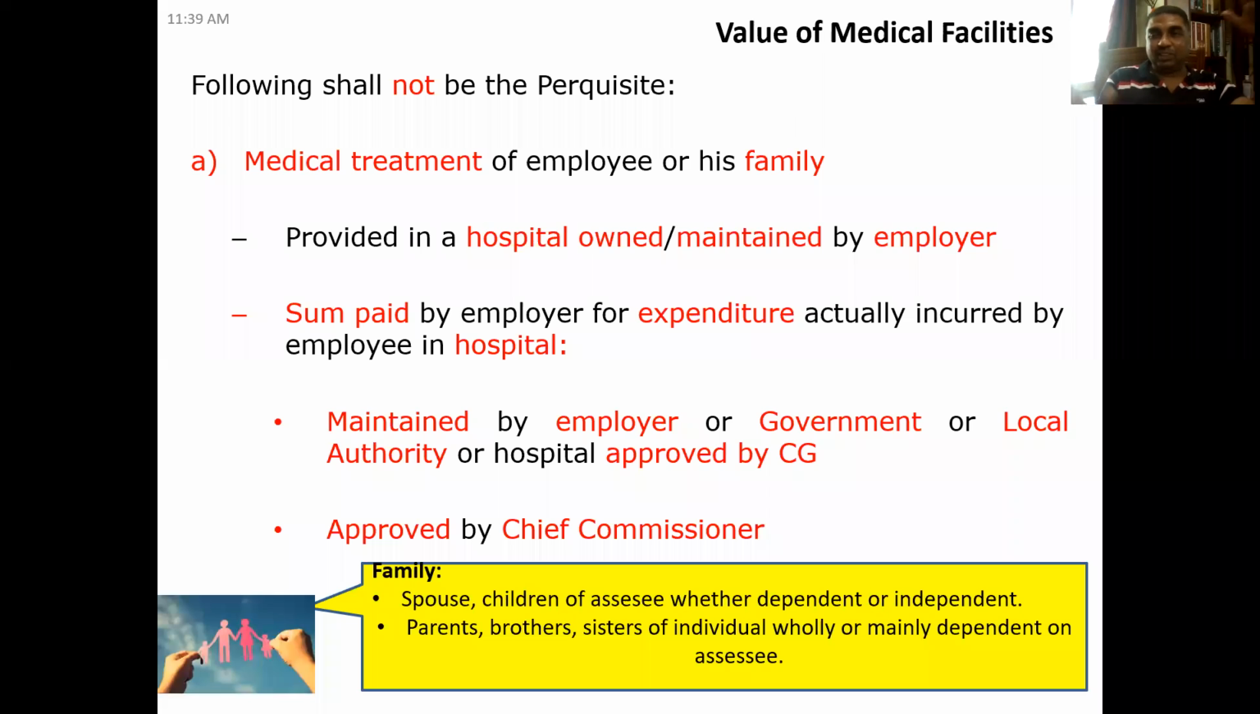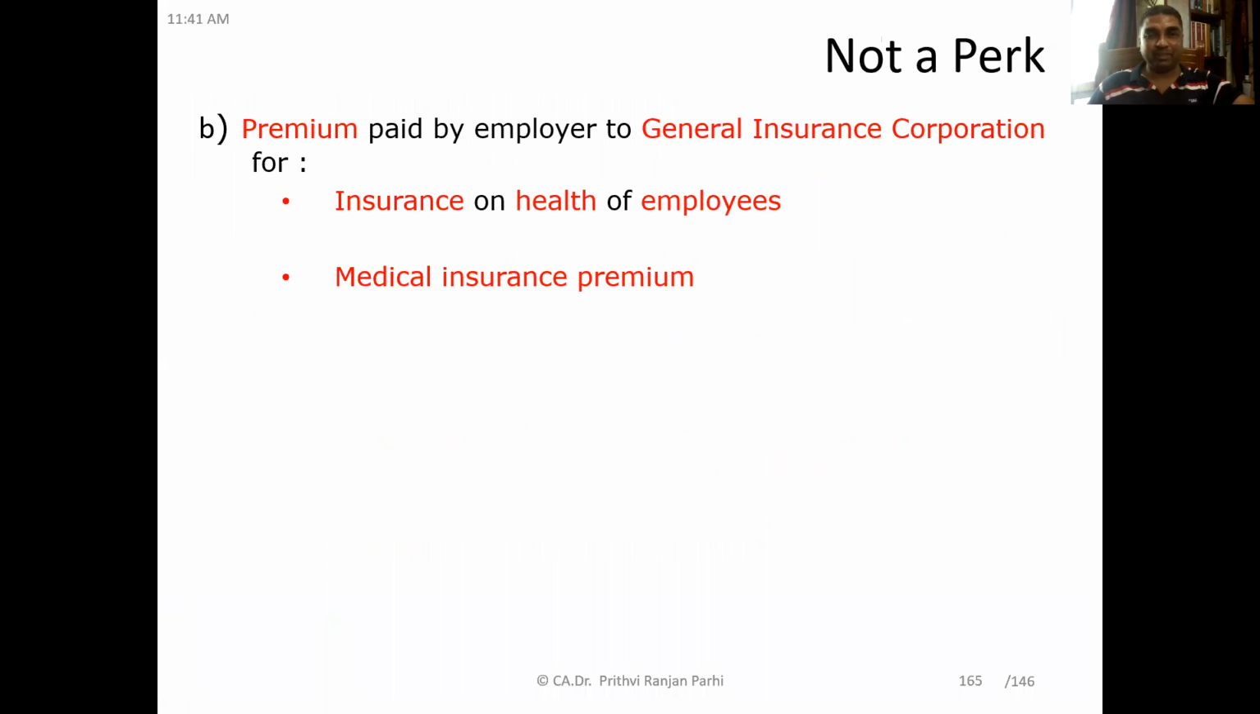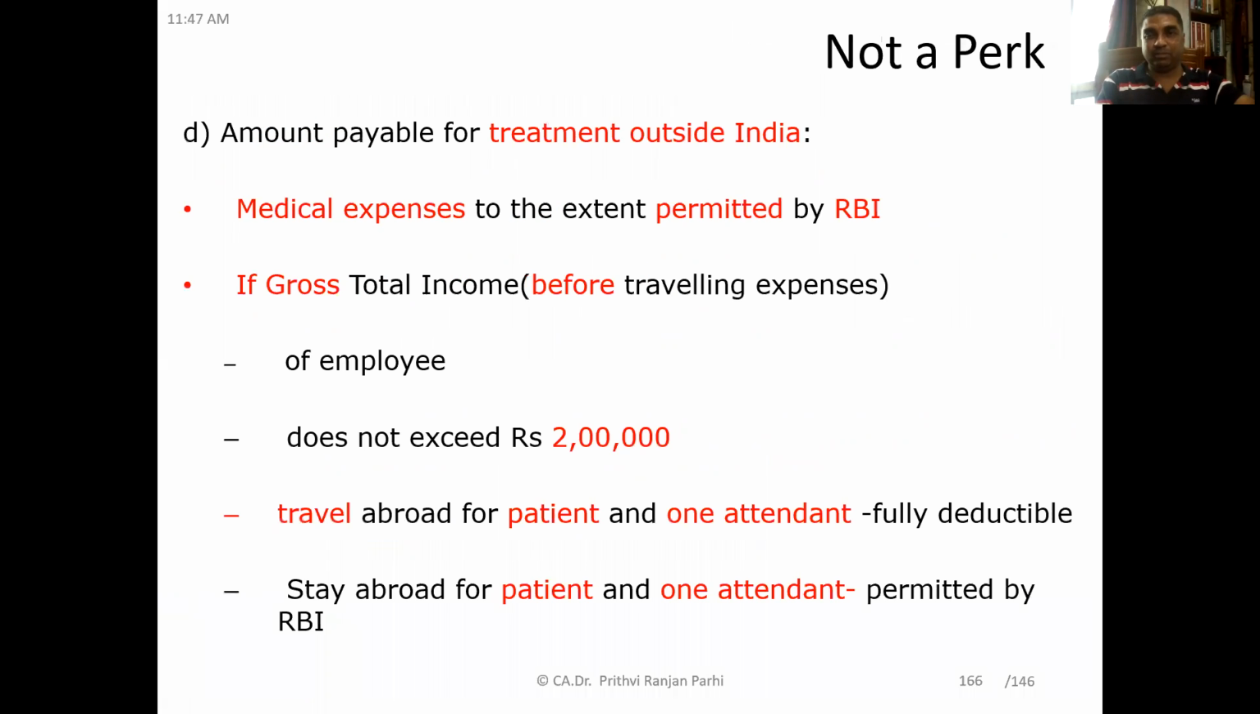Now, I think I have addressed your question that medical facility is provided. So what is important is that you have to see who is owning and who is maintaining the hospital. Is it approved by the Chief Commissioner? And is it for some specific diseases or not? These are the things which are relevant for us. But premium paid by the employer to the General Insurance Corporation for health insurance or medical insurance are not perquisites.